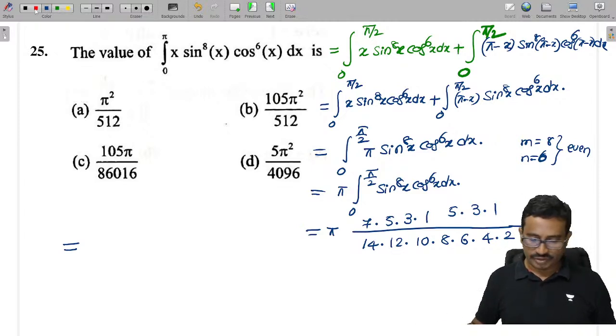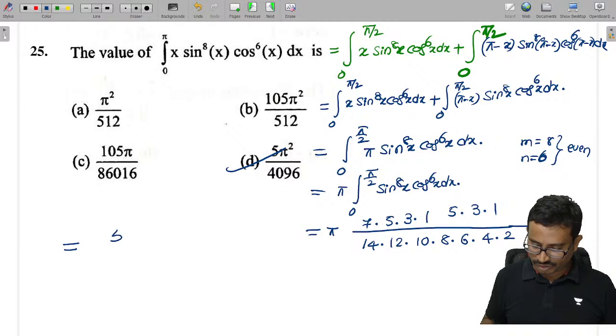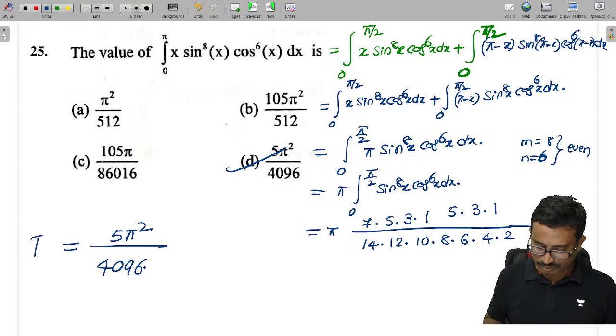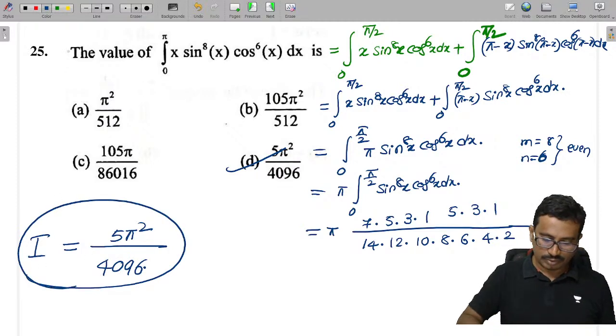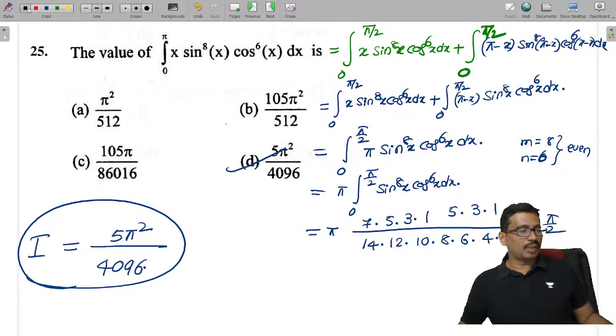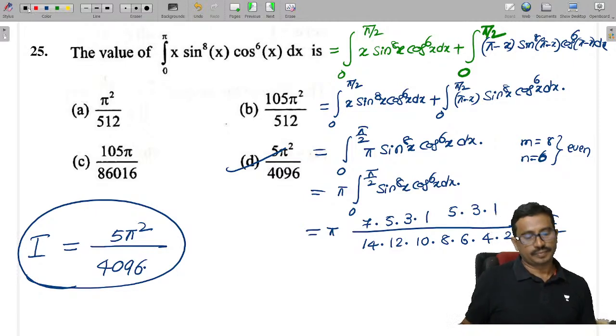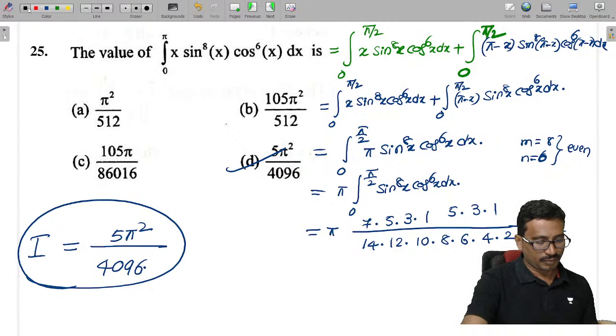Yes, if we simplify, yes, option D will come. Do check it now here. Finally the answer is 5 pi squared by 4096. Done.